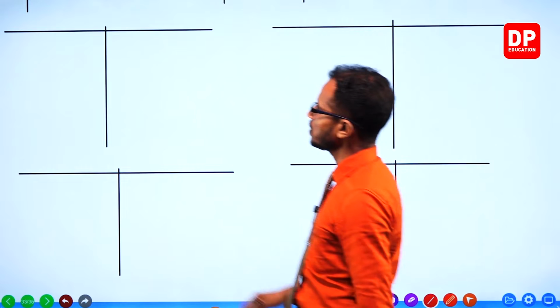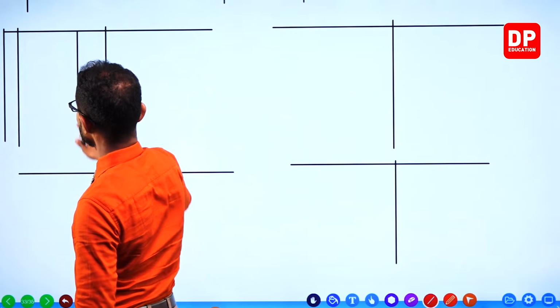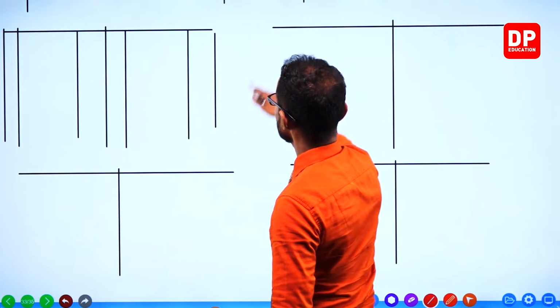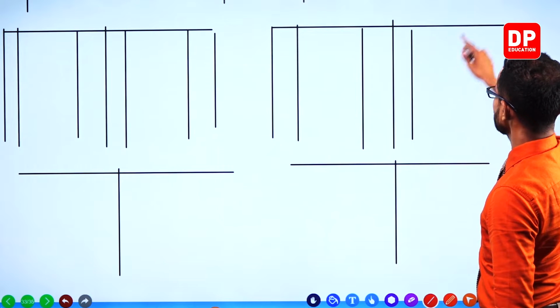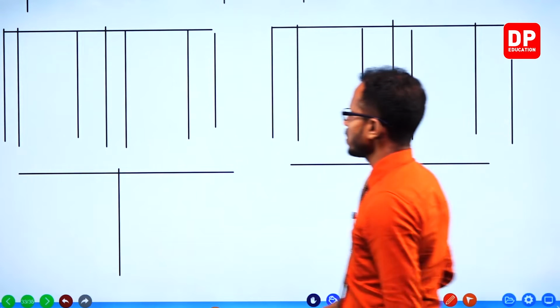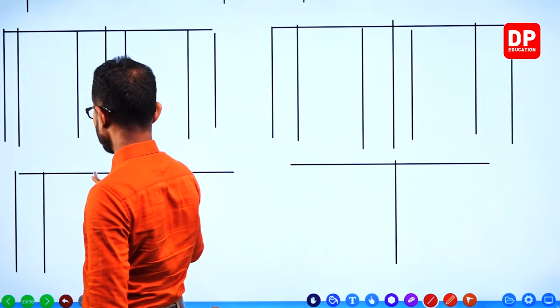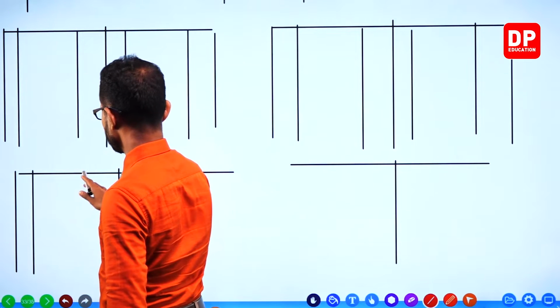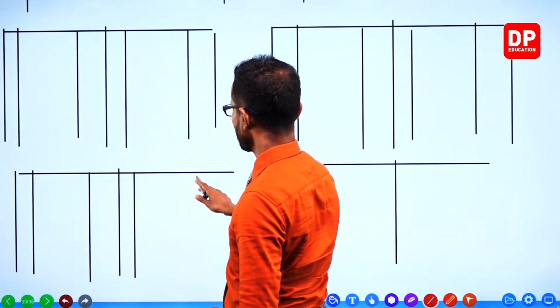Then you divide the columns: date column, description column, value column, on each side.